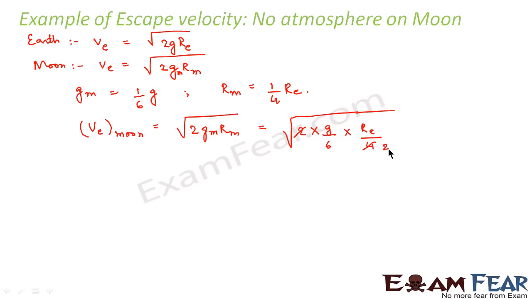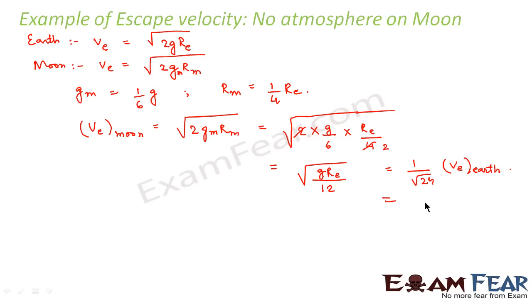So this is equal to root over gRE divided by 12, which is equal to 1 by root over 24 of the escape velocity of Earth.